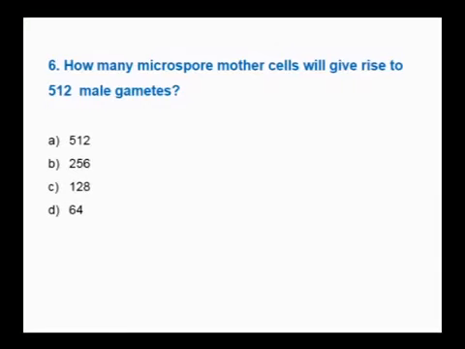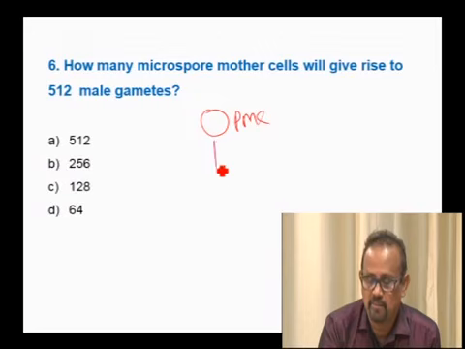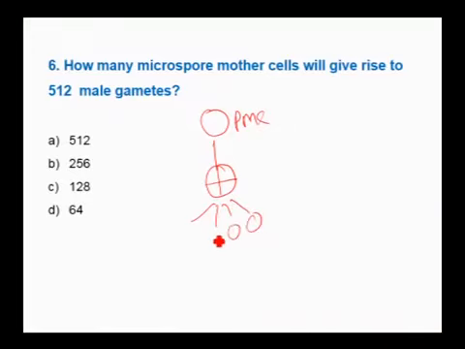Next question. How many microspore mother cells will give rise to 512 gametes? As you know, one pollen mother cell undergoes meiosis to produce a pollen tetrad, that is 4 microspores, which develop into two-celled pollen grains, and each pollen grain produces 2 gametes.